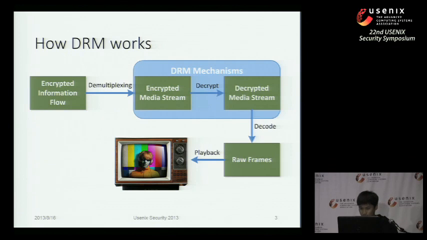Okay, so here's the graph. Firstly, we have an encrypted information flow coming from the internet. The media player gets the encrypted media stream out of the flow, which we call demultiplexing. This is where the DRM comes into function. The DRM decrypts the encrypted media stream into a decrypted media stream. After that, the media stream is decoded into raw frames, and finally it is further processed and put onto the screen. And that's what we see, right? The final pictures and animations on the television.